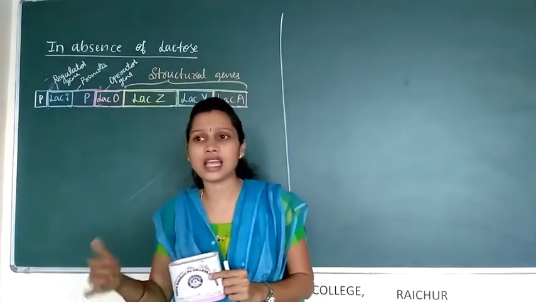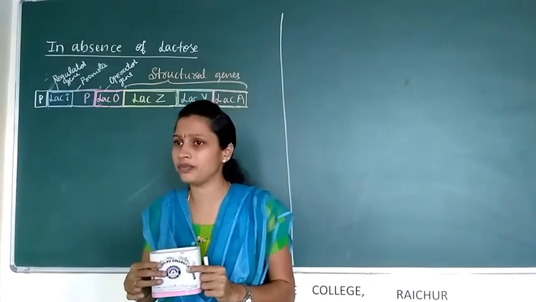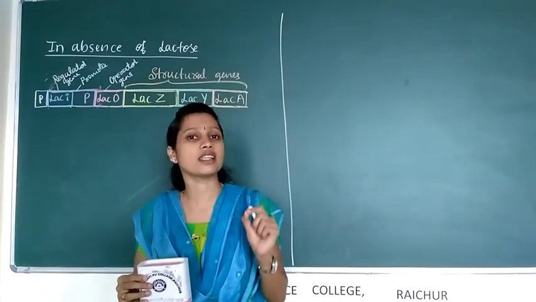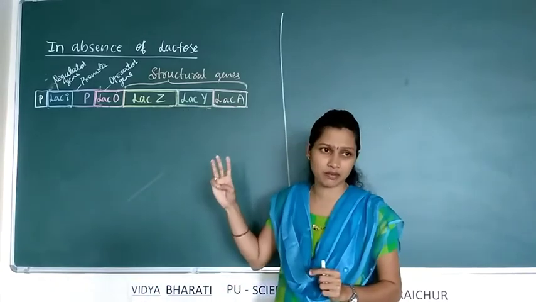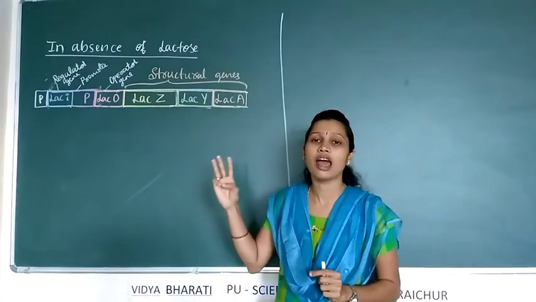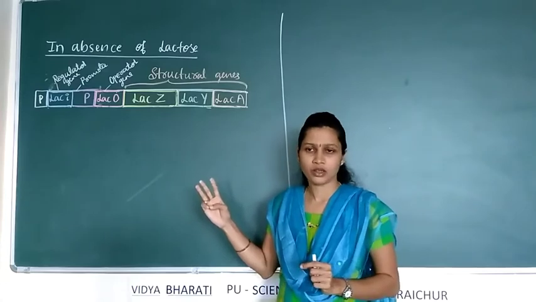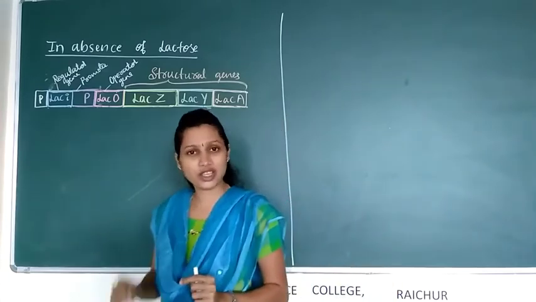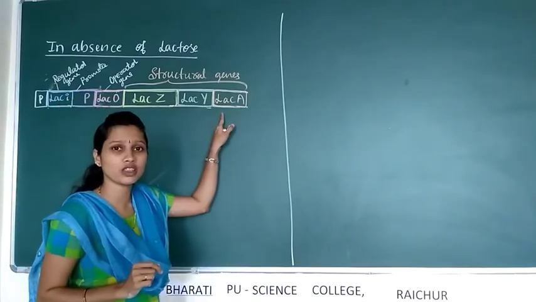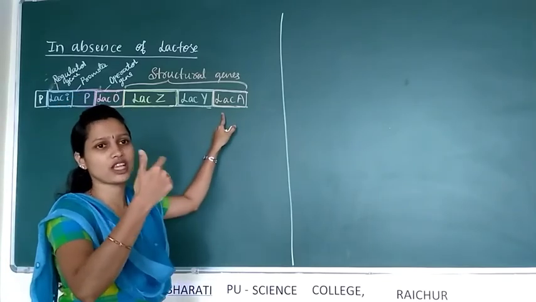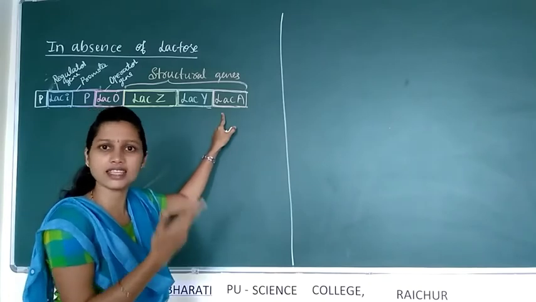When lactose is absent in the culture medium, then there is no necessity for the synthesis of the 3 enzymes which are required for lactose metabolism. If lactose is present in the medium, then only E. coli needs to synthesize beta-galactosidase, permease and transacetylase enzyme.